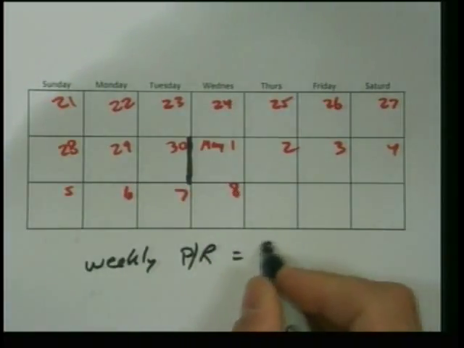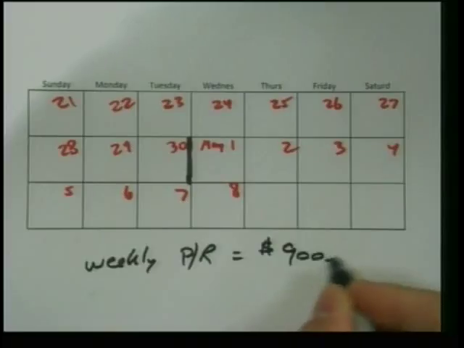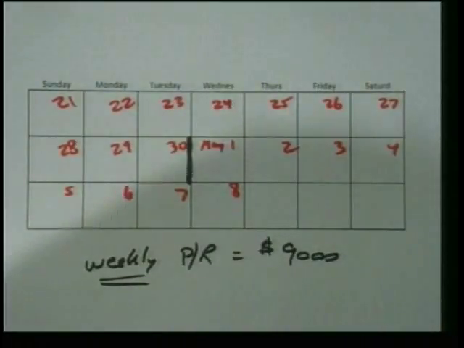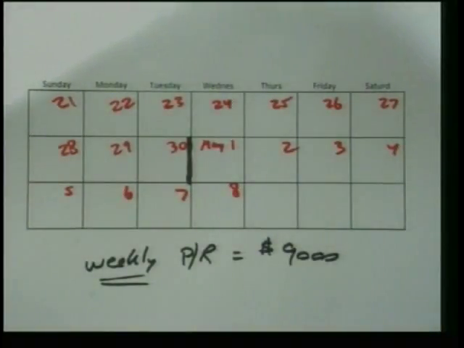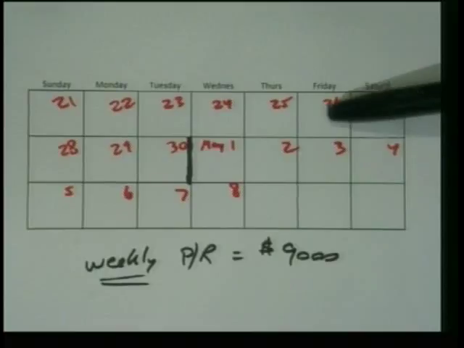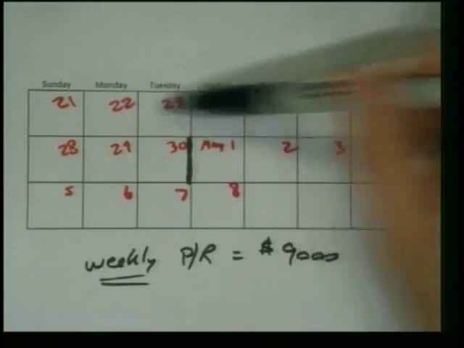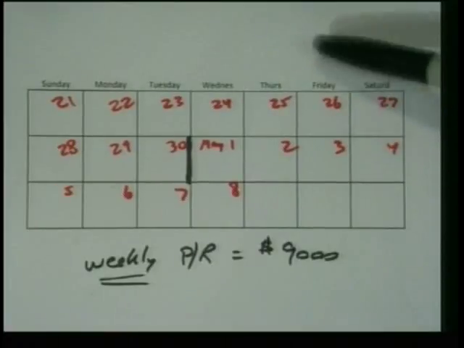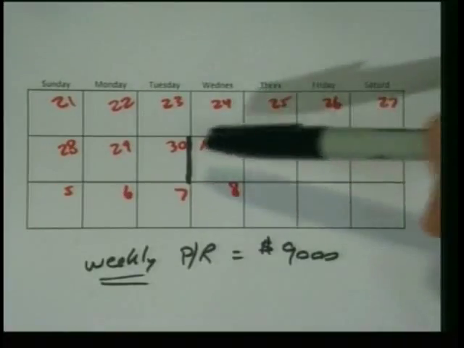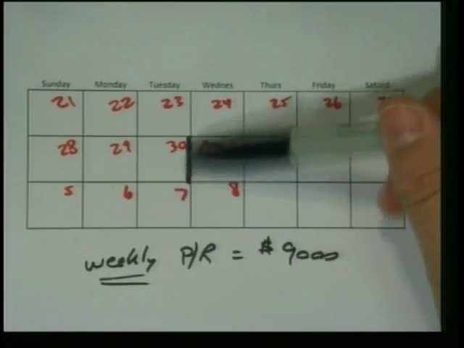Our weekly payroll is $9,000. Is that correct? Okay. And when do we pay? We pay at the end of the day on Friday of each work week, right? So we paid them on Friday, April 26th for this work week, correct? Now, it's the end of the day, April 30th.